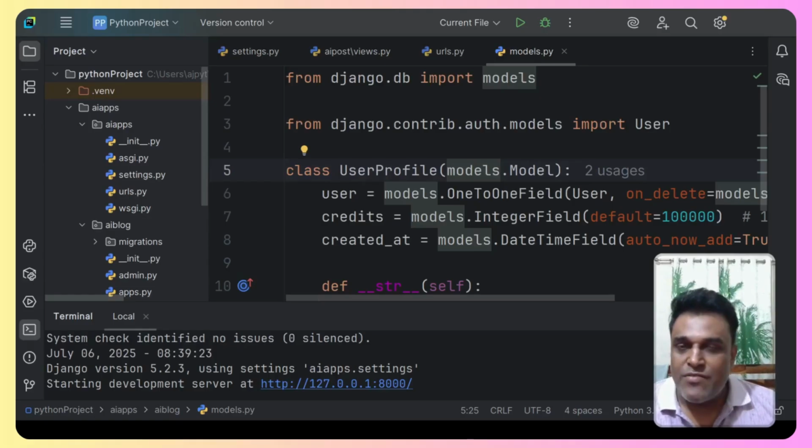Now in today's video we're going to take forward the Django project. Today we will design the sign up form, the login form, and the CSS that we need. So we are going to create the static folders. We are going to understand the static folders and the templates folder, and we are going to create the views. That is the backend code. So all that we are going to do in today's video. So without wasting any further time, let's begin.